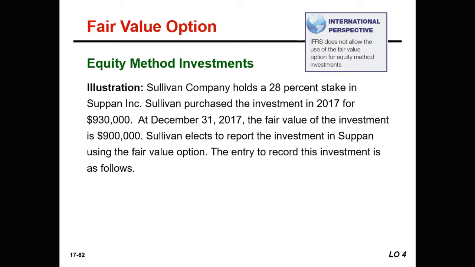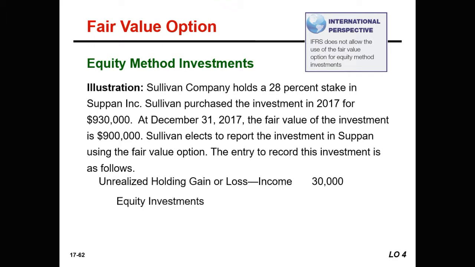Remember, it's on an investment by investment basis. The entry to record this is unrealized holding gain or loss income of $30,000 and an equity investment credit of $30,000. Remember, in this case, it's actually dropped in value. It has not increased in value.